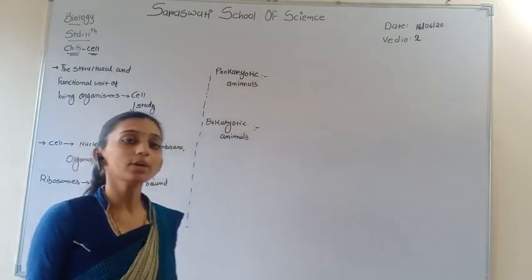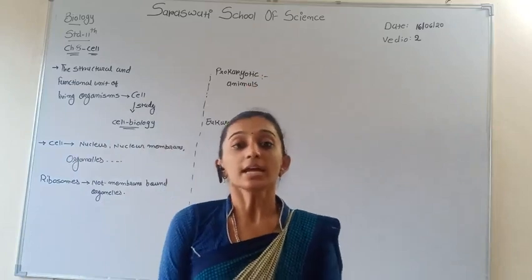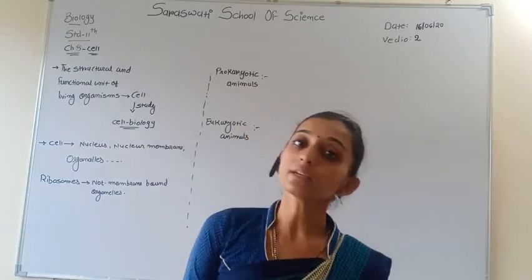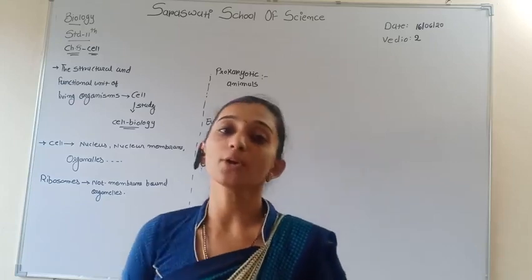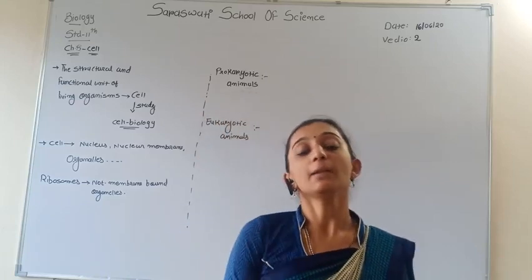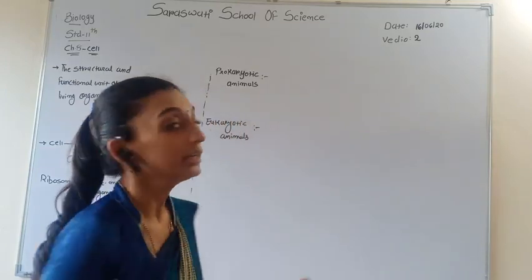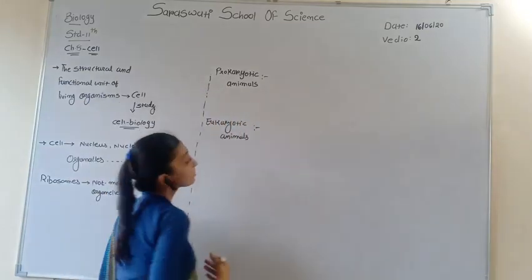So, what is a prokaryote and what is a eukaryote? Students, this is a very basic definition and concept of prokaryotes and eukaryotes, which will help you throughout the 11th and 12th standard. So understand these words carefully.